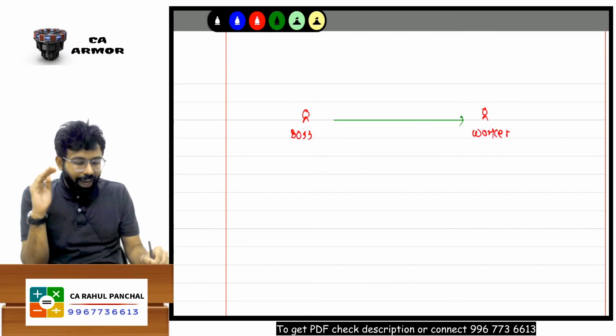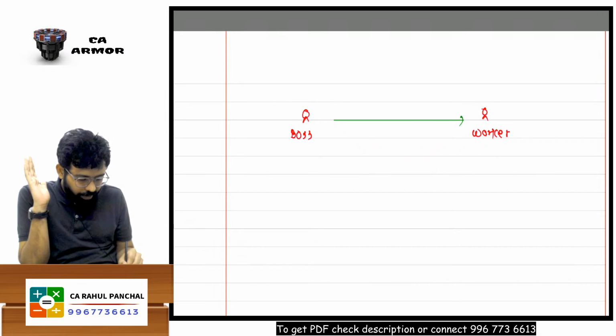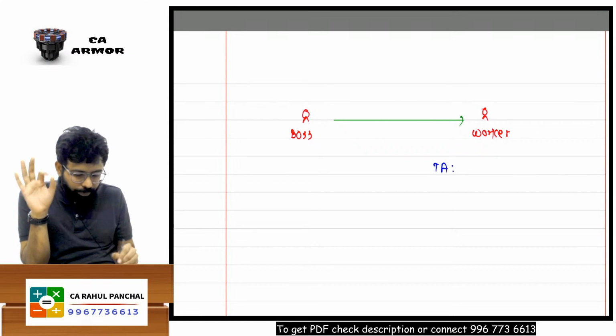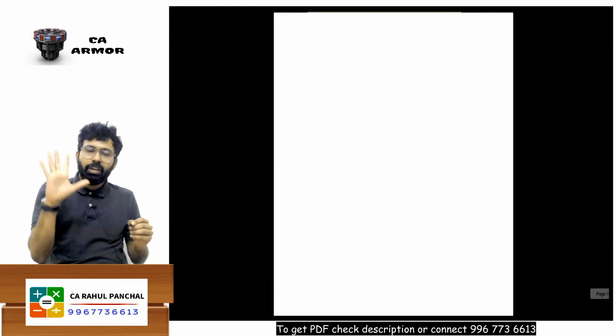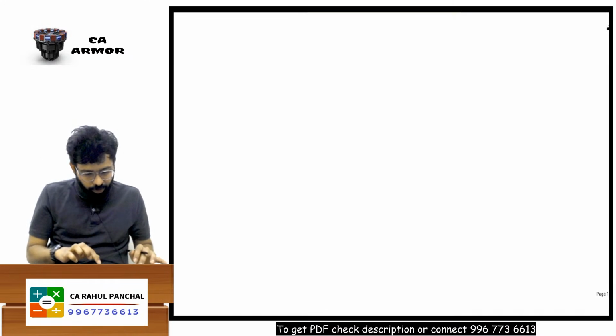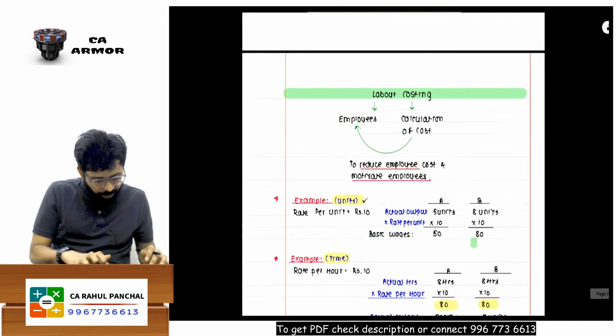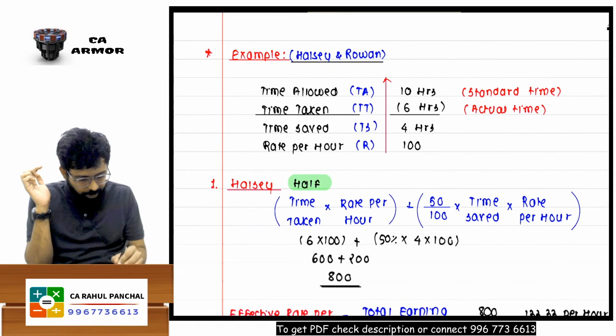Understand, I gave some target to my worker that you need to complete this job in a specific period of time. Let's understand directly from here. The link is given in the description. For now I am just starting with this directly. Listen, listen very carefully.